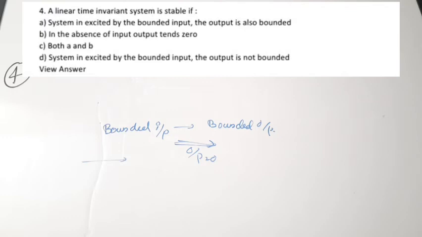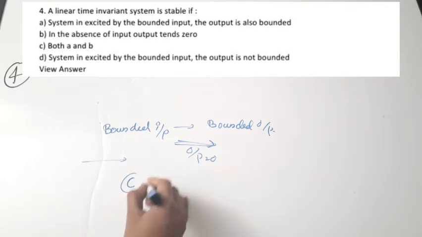Correct answer is C. At least these two things should be satisfied. Now, if you want to study the properties of LTI system, it is given in the control system playlist. Next question.